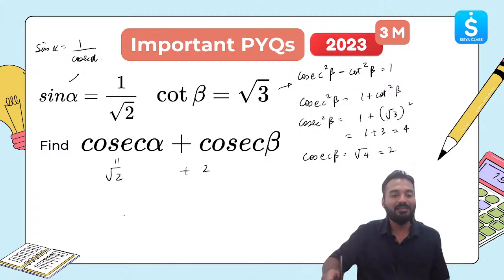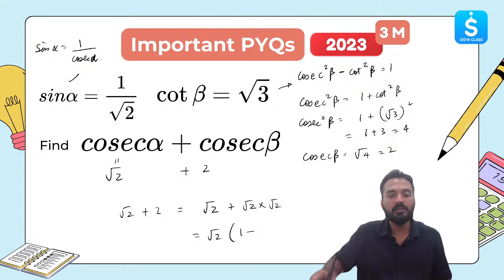So the answer is root 2 plus 2. If you want to refine your answer in a final way, you can take root 2 common, because 2 is root 2 times root 2. You can take root 2 common and write your answer like this also.